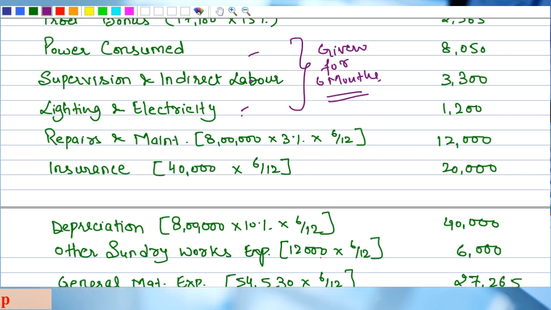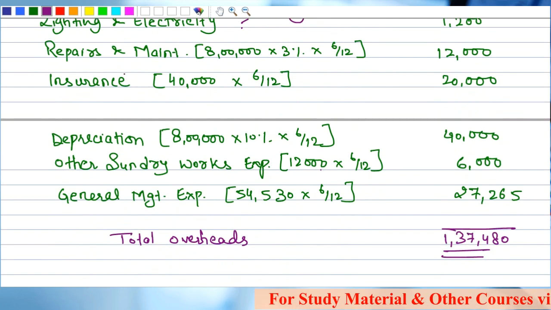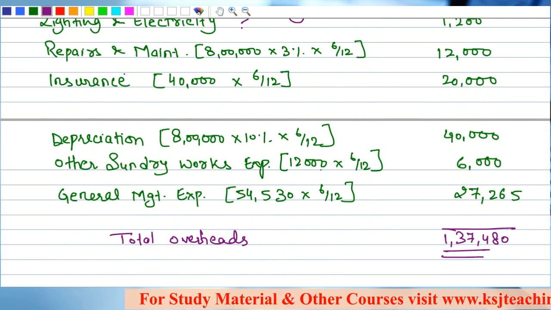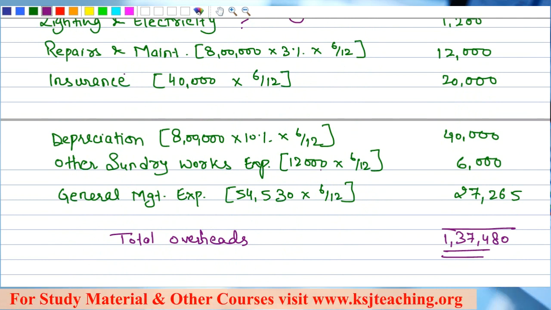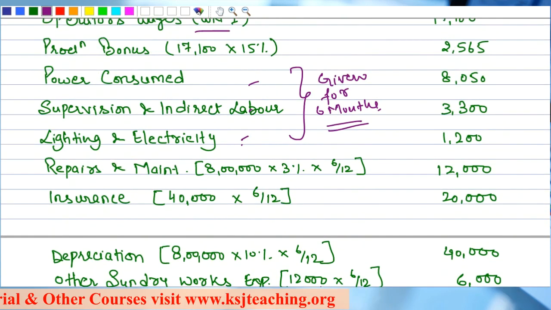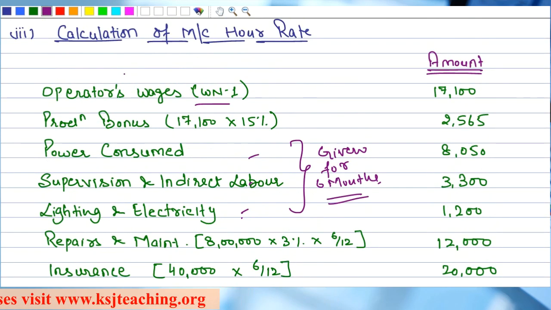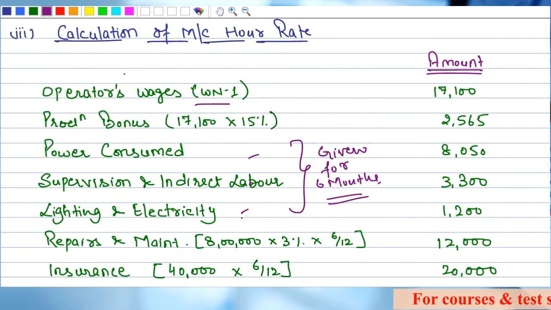Repairs and maintenance done. Insurance 40,000 into 6 by 12. Depreciation simple, sir. Straight line basis 10%, 6 by 12. Other sundry work expenses 6 by 12. General management expenses 6 by 12. Very simple. Total overheads you have got. See, this question I have done with a different approach. I have not distributed the expenses into fixed and variable, right? So that is why I told you that you can do it in the examination.